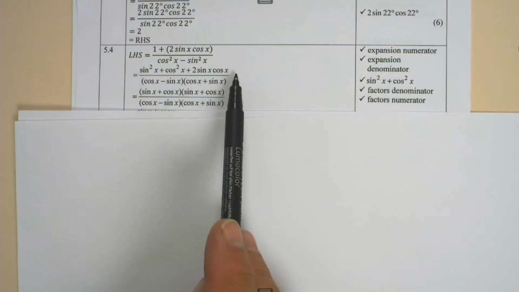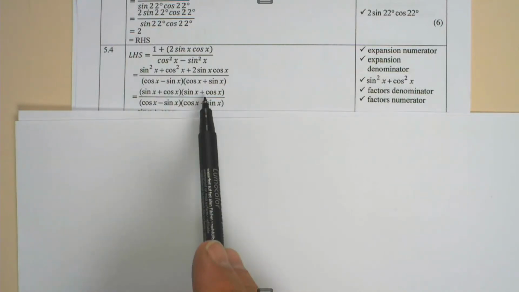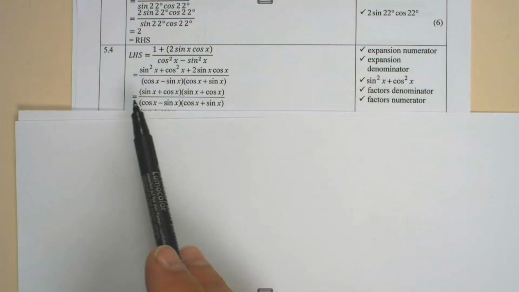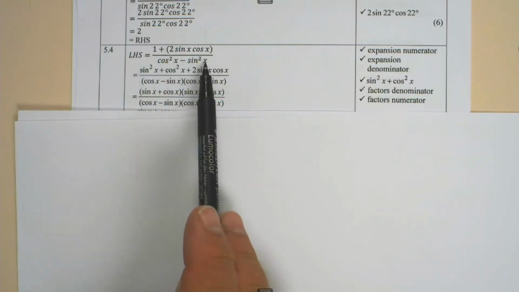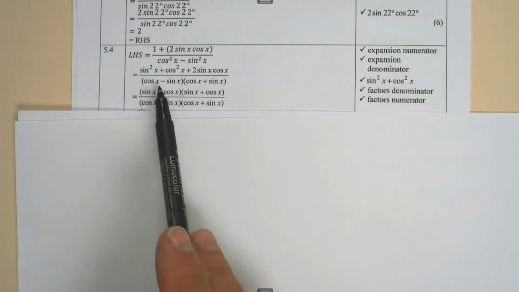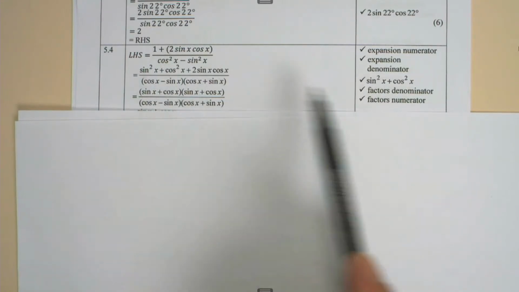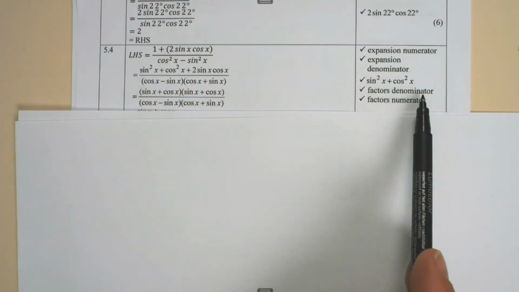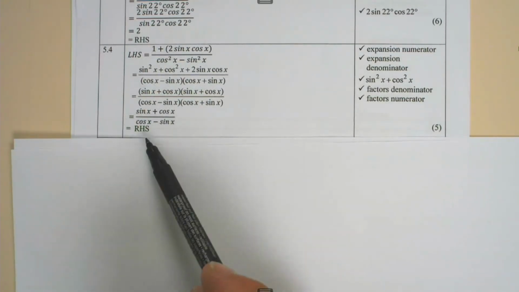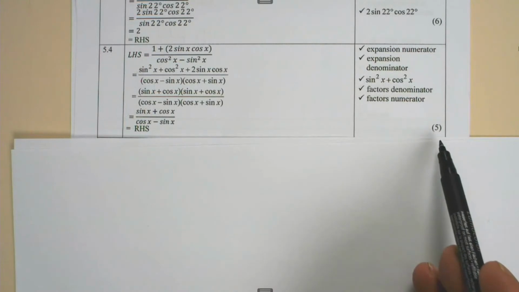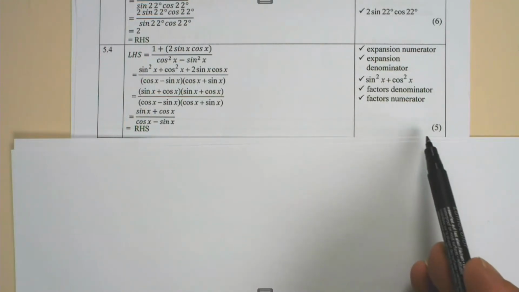We can factorize that to sine x plus cos x, sine x plus cos x, 1 mark. And if we have to factorize, in this case, cos squared x minus sine squared x to cos x minus sine x, cos x plus sine x, 1 mark for the factors in the denominator. And then if you simplify, we get the right hand side, so that is 5 marks.